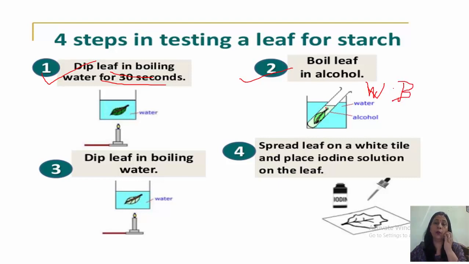We do not boil the leaf in alcohol directly on the flame. Why? Because if we directly heat it on a flame, the alcohol is highly inflammable and it will catch fire. Okay. Then after boiling the leaf in alcohol, we'll dip the leaf in boiling water again, or simply wash it with hot water so that whatever alcohol is on the leaf gets washed off. And after that, we'll spread the leaf on a white tile, and after spreading it, we'll put iodine solution on the leaf and we'll observe the color change.